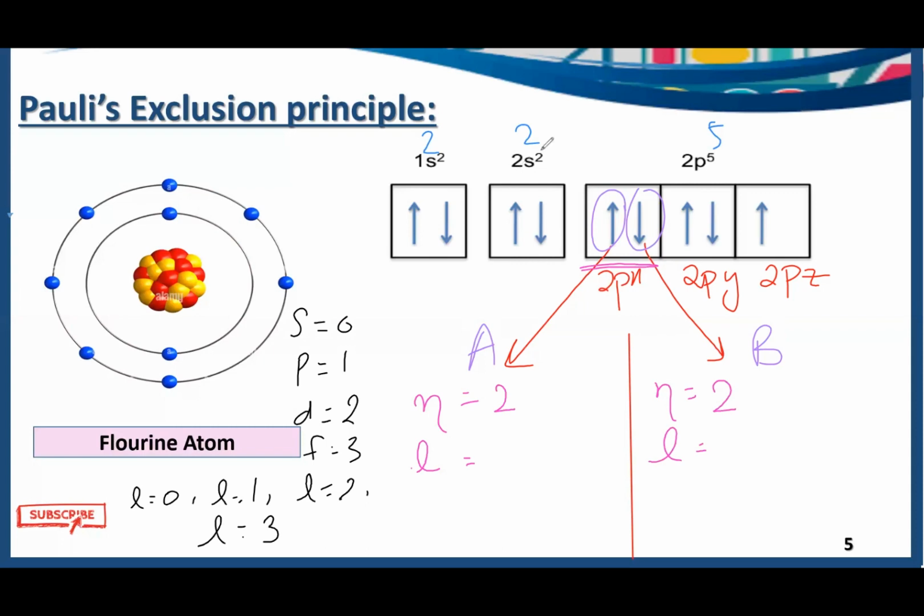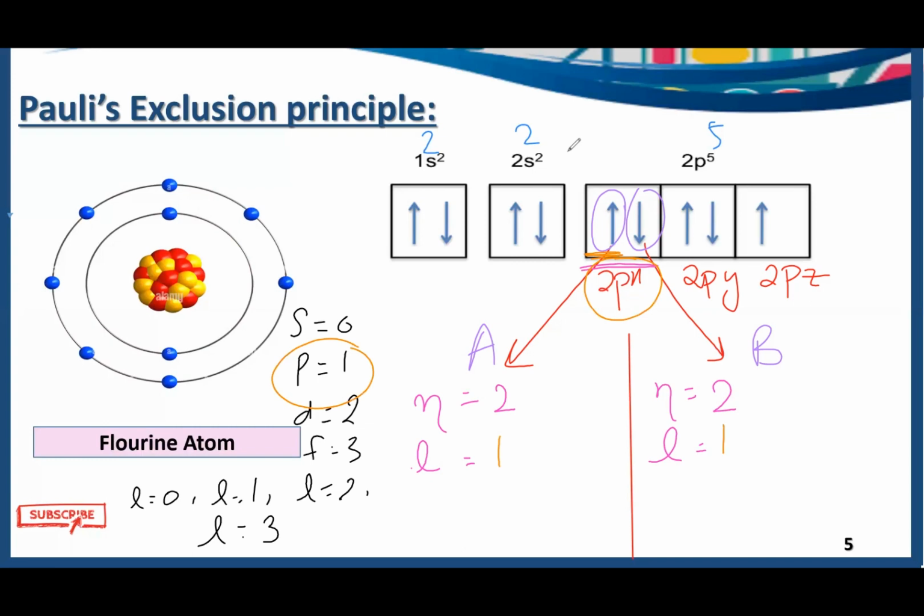So here we can see we have 2px. It belongs to orbital p. So these two electrons belong to orbital p. So the azimuthal quantum number for these two electrons is 1 here. So 1 here and 1 here.